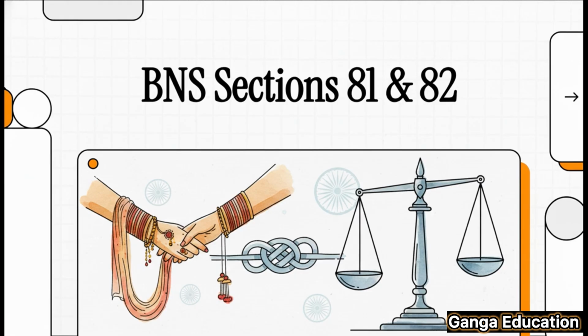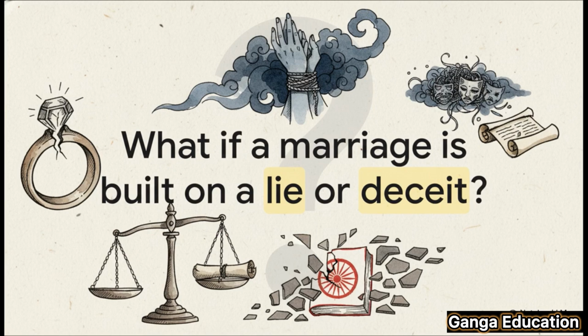Today, we're going to tackle 2 really crucial sections from the Bharatiya Nyaya Sanhita 2023. I'm talking about Sections 81 and 82. Now, these deal with offenses against marriage. And let me tell you, if you're preparing for the judiciary or APO exams, you absolutely need to understand these inside and out.